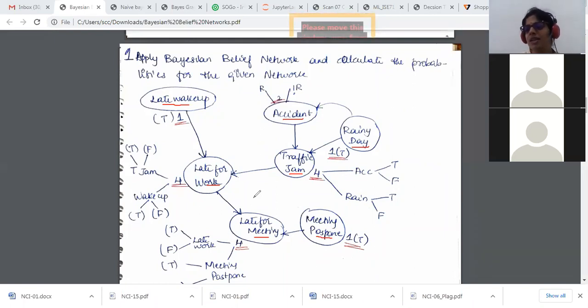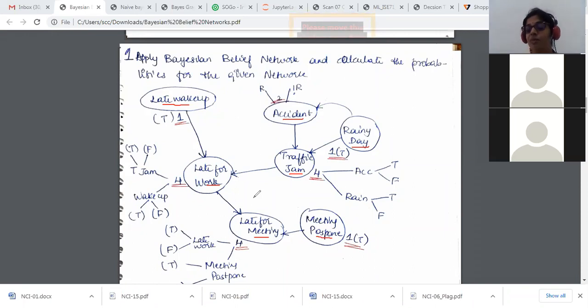It can also be a breakdown on the road. Since I woke up late and all of these conditions came up, I'm late to office. Since I'm late to office, I was late to a meeting or to take the class. And since I was late to class, the class got postponed by someone else, or I tried to occupy someone. This is the scenario we have for today.